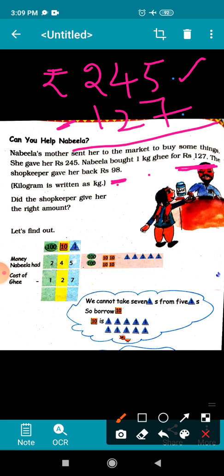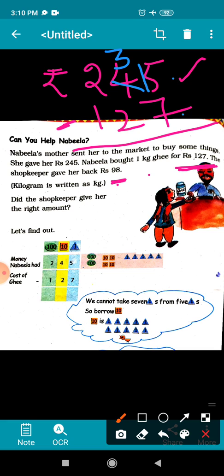Can you subtract 7 from 5? No, you cannot subtract. So what will this 5 do? This 5 will ask 1 from the tens place and become 15. And because the tens place has given 1 ten to 5, here it becomes 3. Now you can easily subtract 7 from 15.